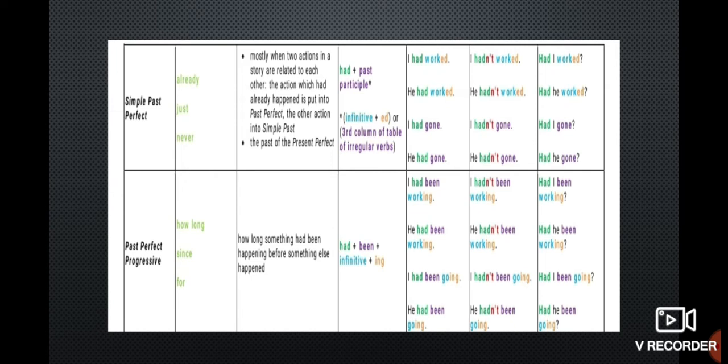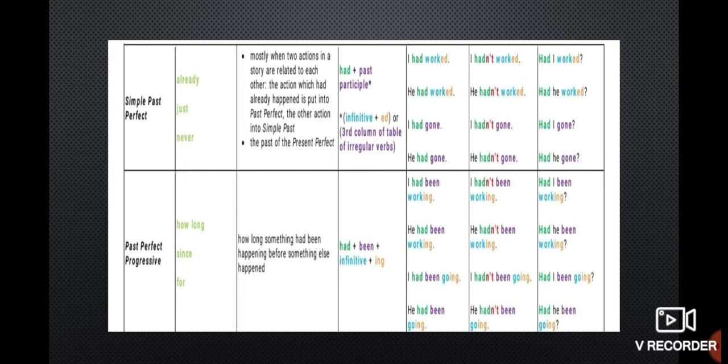So the train had already left is before the past event that happened. It already happened before another past, and that is called past perfect. For negative, I hadn't gone. For interrogative, had I gone? So these are certain examples of past perfect with had plus V3.